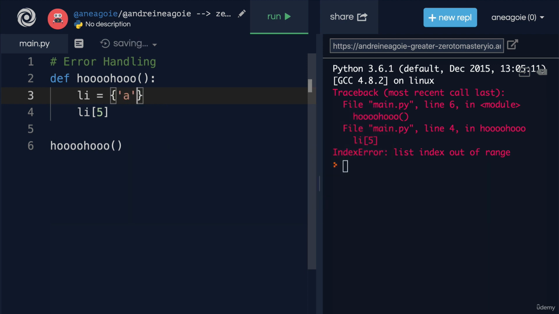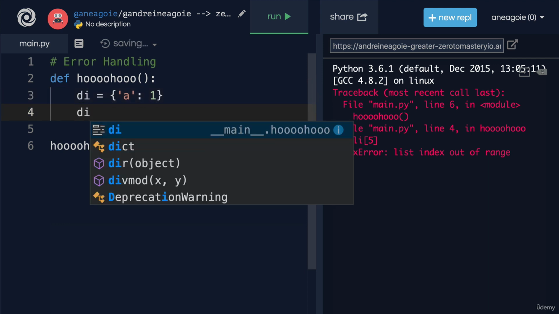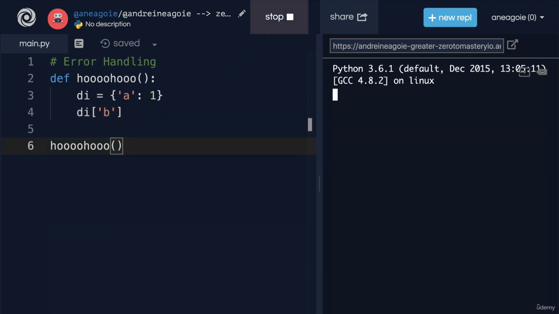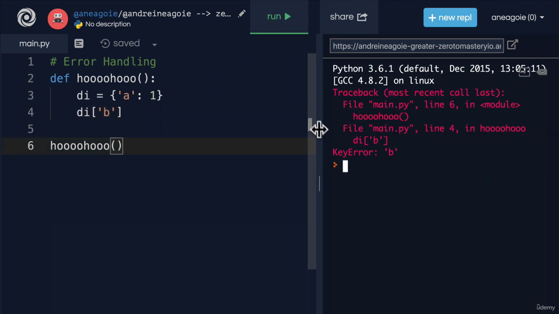We'll say A equals 1, and I will just leave it at that. So this will be a dictionary. If I try to access something that doesn't exist and I click run, I get a key error because I'm accessing a key that doesn't exist.